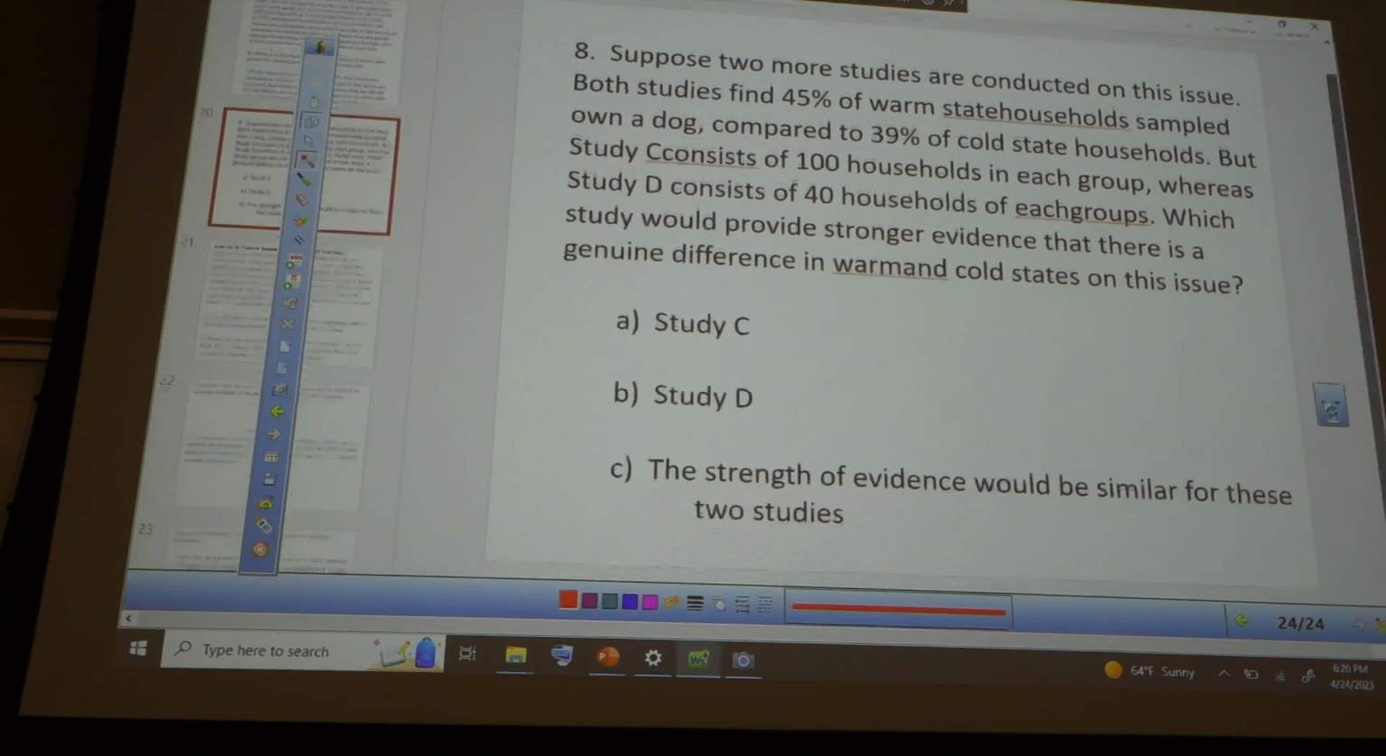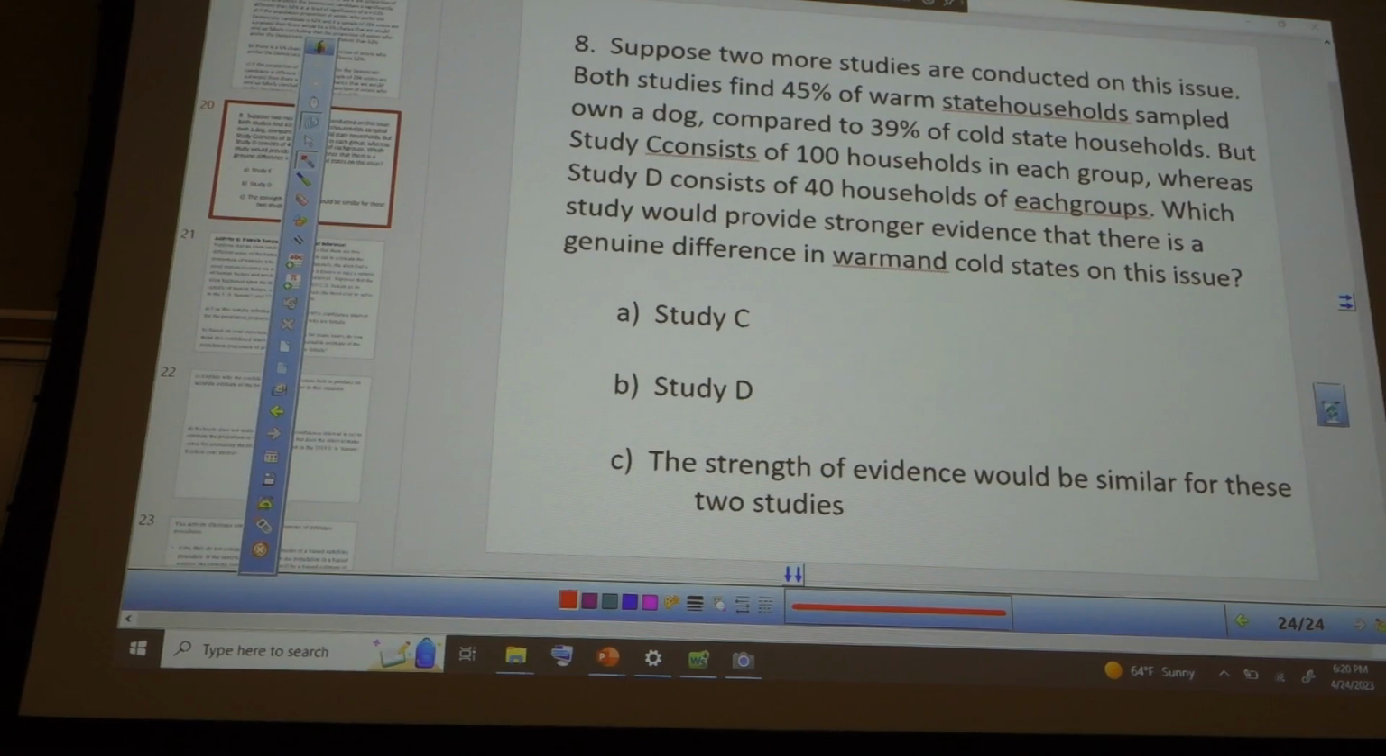Okay. Number 8. Issa? Suppose two more studies are conducted on this issue. Both studies find 45% of warm state households sampled own a dog, compared to 39% of cold state households. But study C consists of 100 households in each group, whereas study D consists of 40 households of each group. Which study would provide stronger evidence that there is a genuine difference in warm and cold states on this issue?